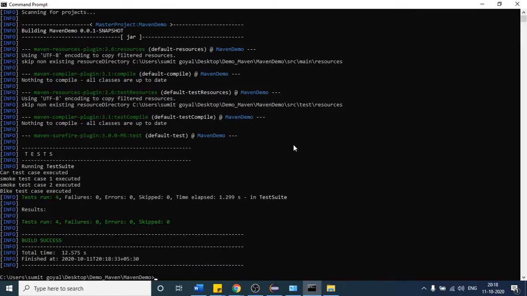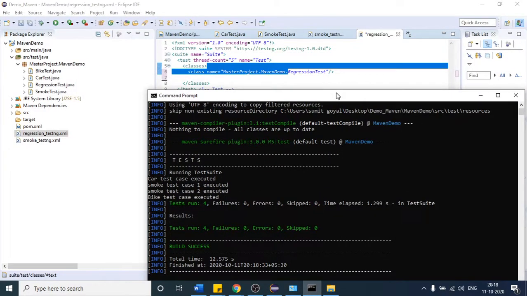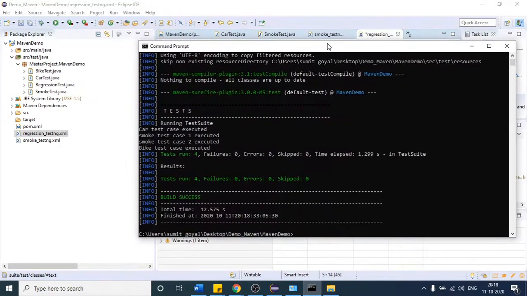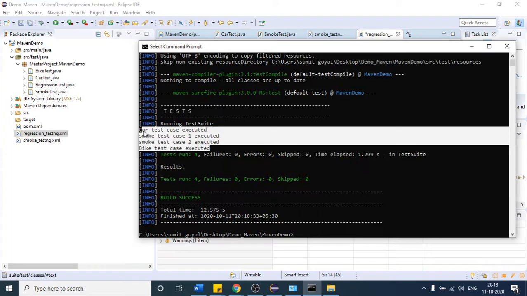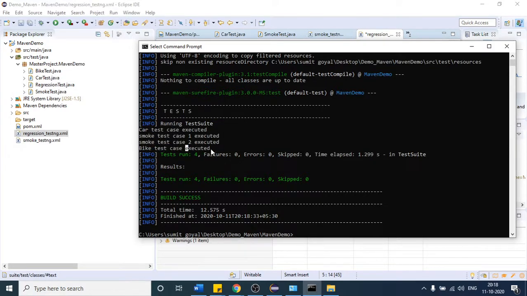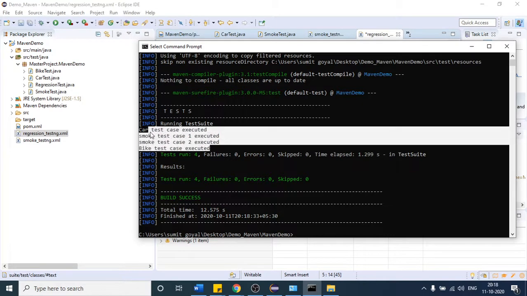You can see, okay, so 4 executed, and I think the reason is... okay. So anyone can tell why we got the 4 test cases here? This is one simple mistake I made. This time I should have gotten only the regression test case, but I'm getting this. Why did this happen? Didn't save it, I guess. Yeah, that is the correct one.